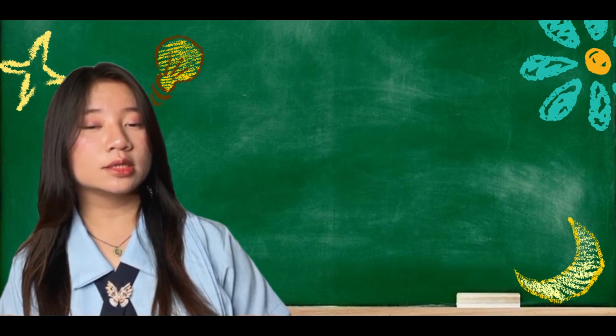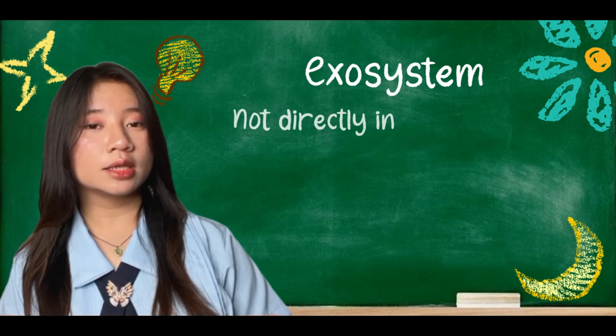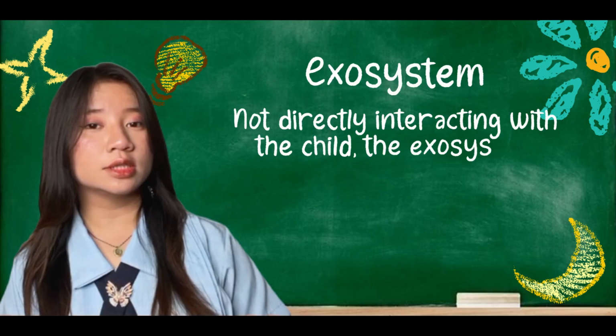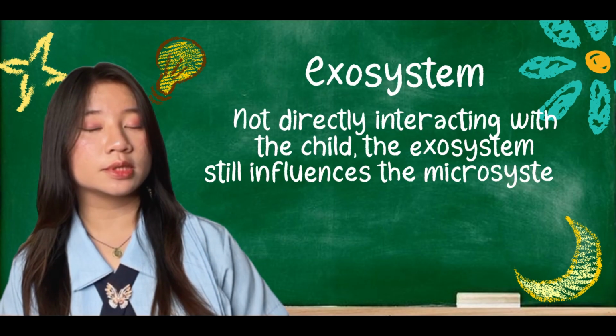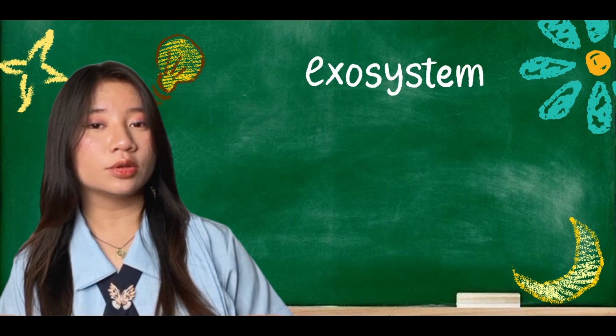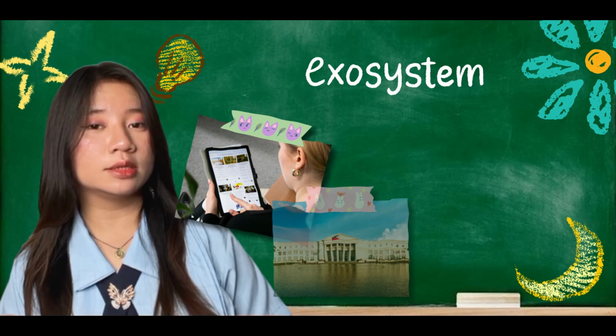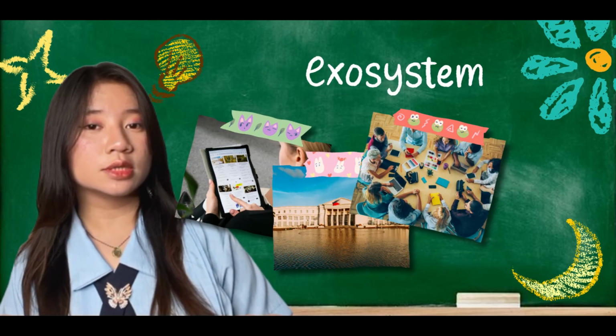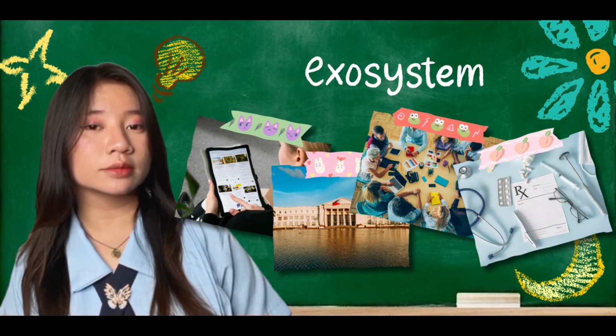Then the third one is the exosystem. Not directly interacting with the child, the exosystem still influences the microsystems. Examples: mass media and social media, local government policies, school board decisions, and lastly, health resources.